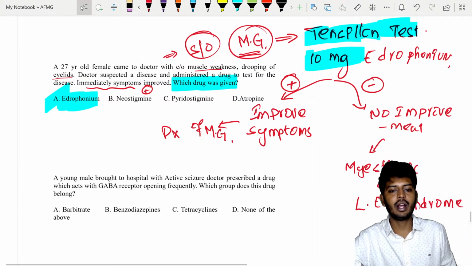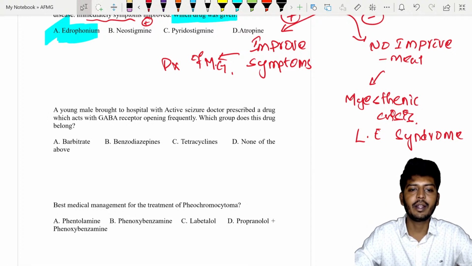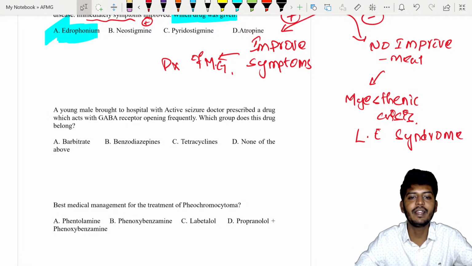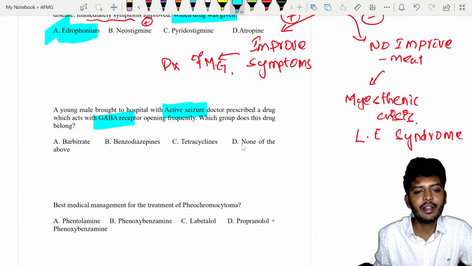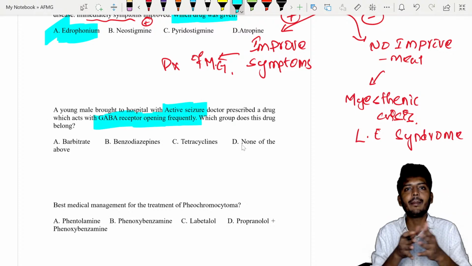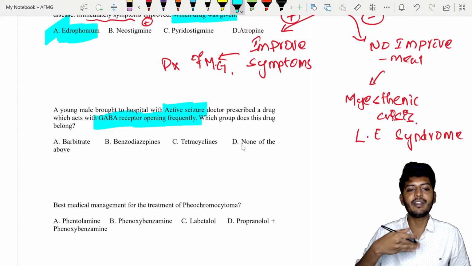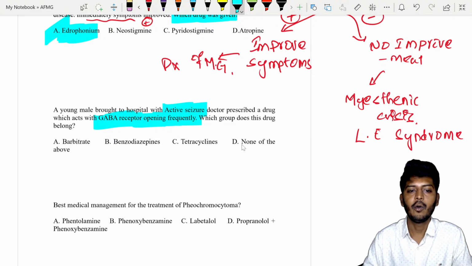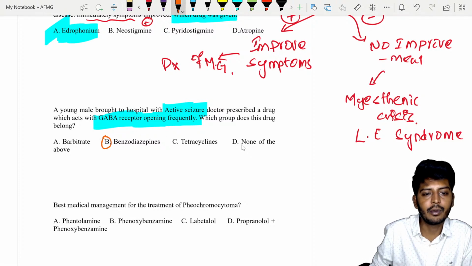A young male is brought to the hospital with active seizure and is prescribed a drug which acts as a GABA receptor opening frequently. So what they are telling is that the patient is having a seizure, and for that we are using a drug which opens the GABA receptor frequently. GABA channels are opened again and again. The increased frequency of GABA channel opening is done by which group of drugs? Remember, the drugs are your benzodiazepines.